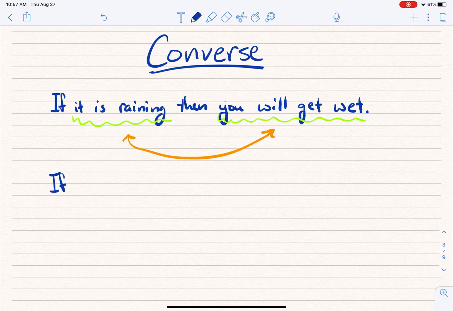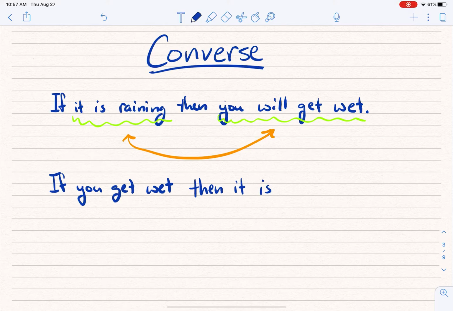So I might drop the will. If you get wet, then it is raining. Okay, now while I would argue that this original statement right here is true, I think that if it's raining, at some point in the day I'm just going to step out underneath an awning, underneath something, and I'm going to get at least one little drip on me, and I'm going to get wet.